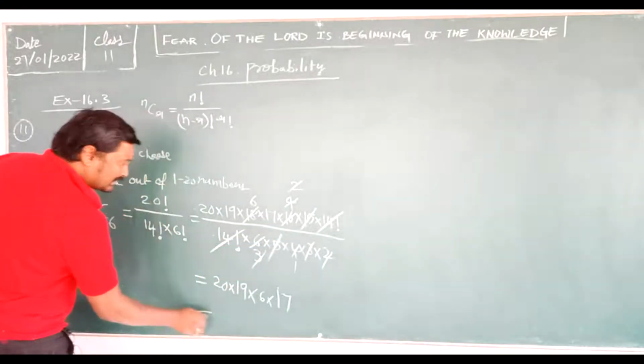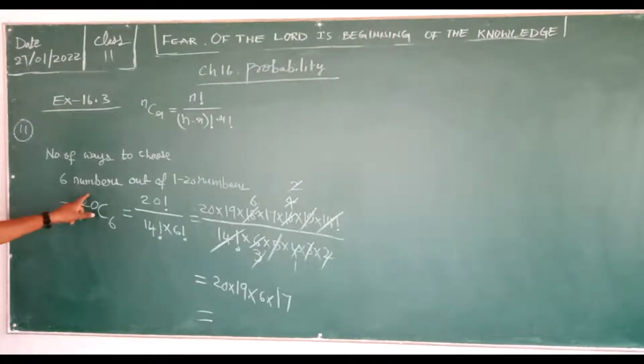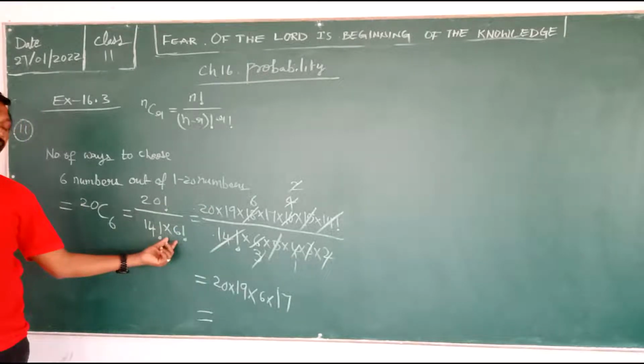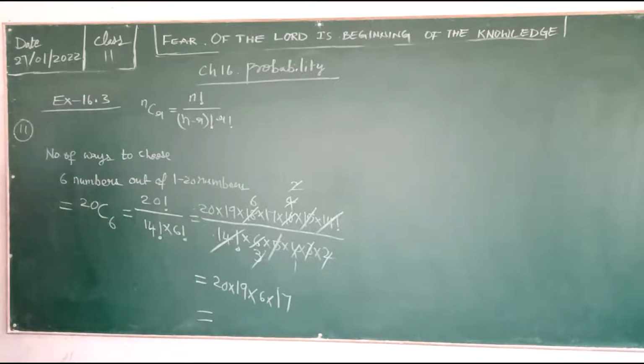Multiply and tell me what is your answer for that. How many ways are there to select six numbers out of 20? So 20C6 is nothing but 20 factorial upon 14 factorial into 6 factorial. When you simplify, what answer are you going to get? Quickly write your answer.